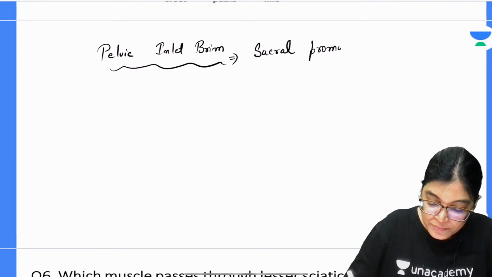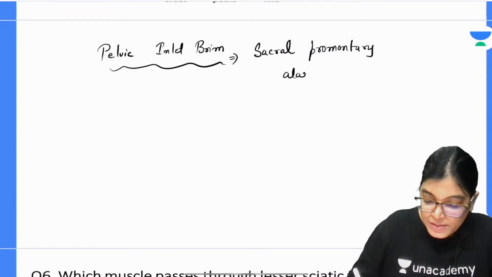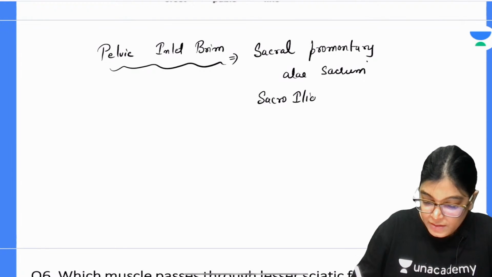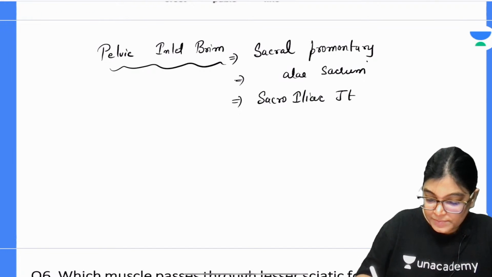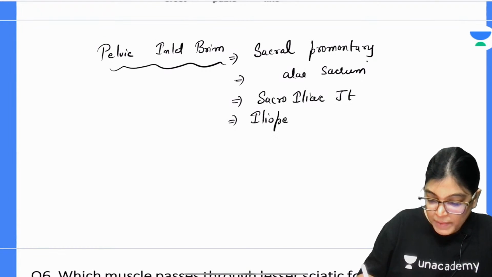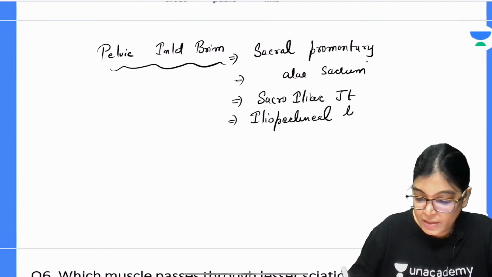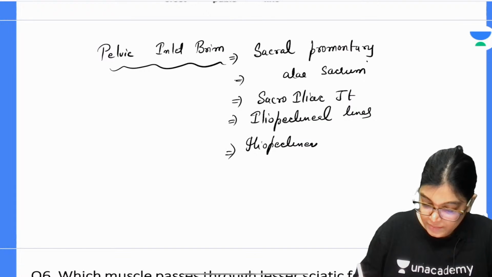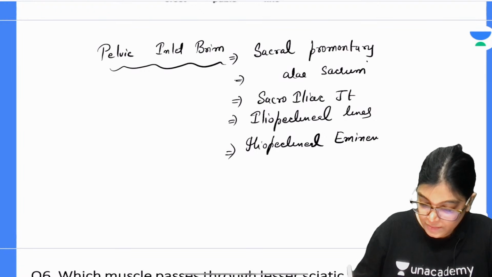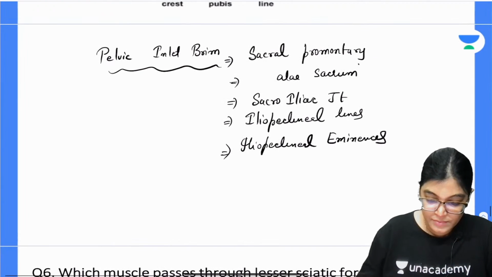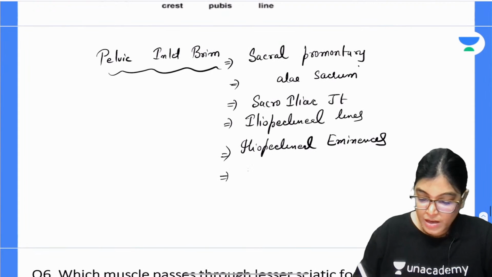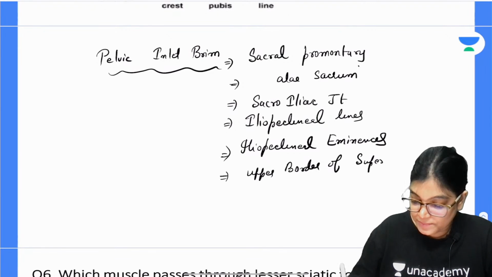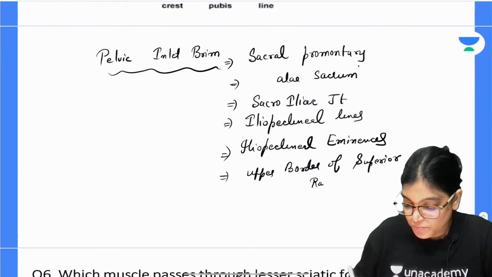Sacral promontory is contributing, ala of sacrum is contributing, sacroiliac joint is contributing, iliopectineal eminences, iliopectineal lines, upper border of superior ramus of pubis. It's not the inferior, it's the superior ramus of pubis.